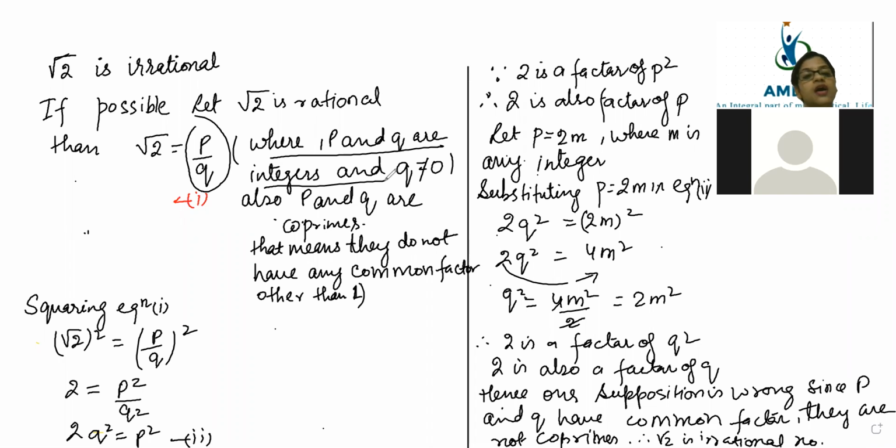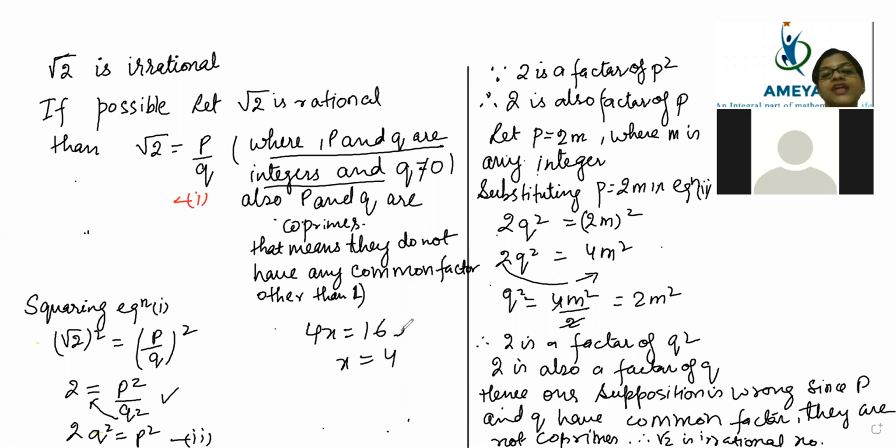After that, what did I do? We did squaring of this one. After squaring, beta, we shifted q square to that side, and you know that the left hand side is always equal to the right hand side in an equation. So if someone gives you this equation, 4x is equal to 16, what will you say? Auntie, here the x value is 4, because I will shift this 4 down of 16. So it will become 16 by 4, and after cancelling, the x value is coming 4.